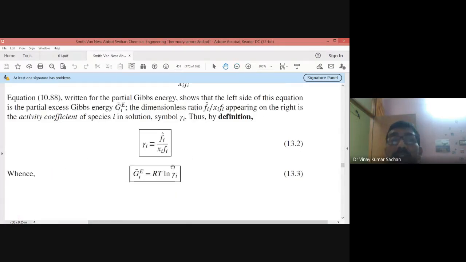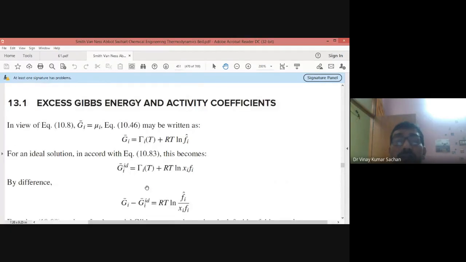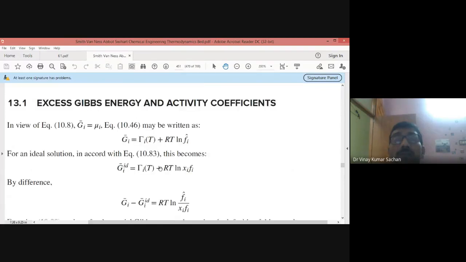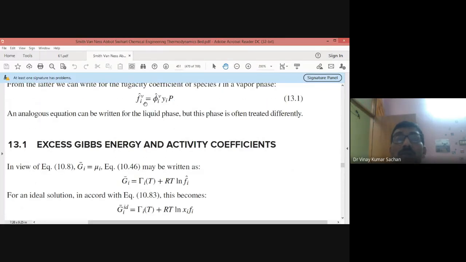This has all been repeated, what I have just told you. The activity coefficient is defined through the excess Gibbs energy, G^E equal to RT ln gamma. Already I have told you these expressions, so there is no need to repeat. The fugacity of component i in the vapor phase can be written like this.